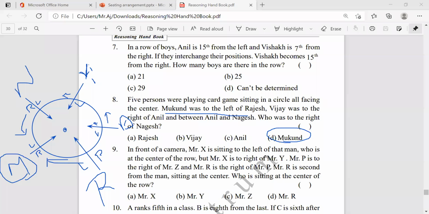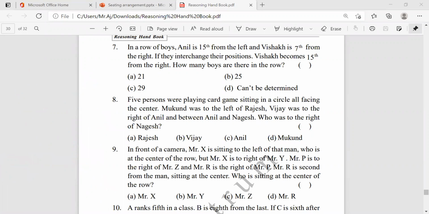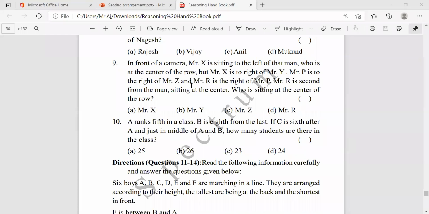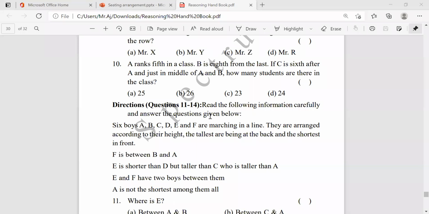Is it clear? Guys, do you understand what I'm saying? This is a very easy topic and a very interesting topic. If you try to solve it in your own way, then you will get some interest. This is for your understanding purpose. I'm going to clear this, and we are going to the next one. Now, see the next question. We'll solve these types of questions after a few minutes. First we'll complete this.